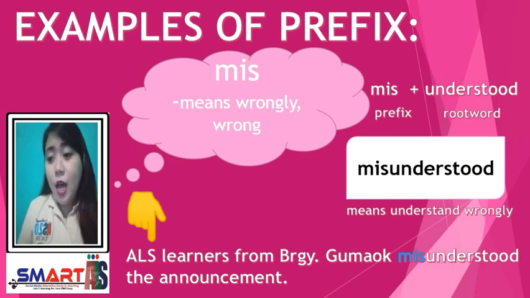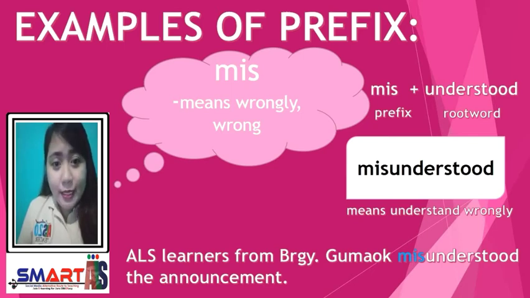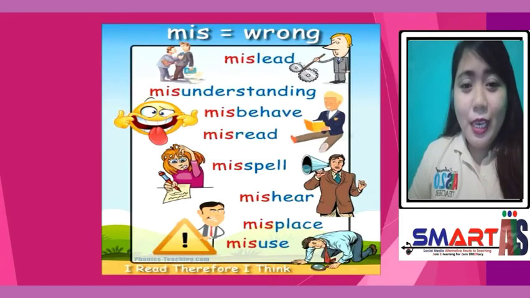Sentence: ALS learners from Barangay Gumaok misunderstood the announcement. Here are other examples of words having the prefix mis. We have mislead, misunderstanding, misbehave, misread, misspell, mishear, misplace, and misuse.